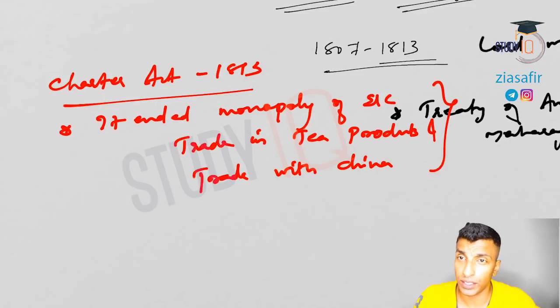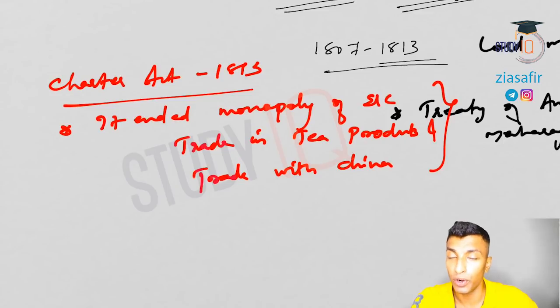A lot of new industrialists and capitalists are emerging. These new industrialists and capitalists are looking for markets, and they are also looking for raw materials. So they started bribing the parliamentarians. Till now, East India Company was giving the share, but now these new capitalists also started bribing the parliamentarians, and they passed this act in their favor. With that, the monopoly of East India Company in India is ending.